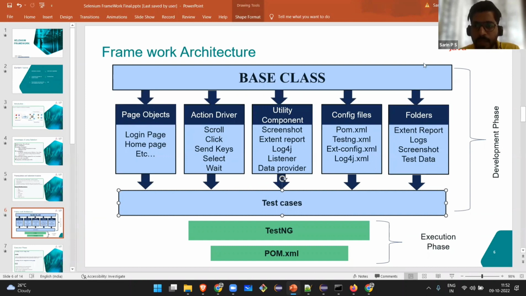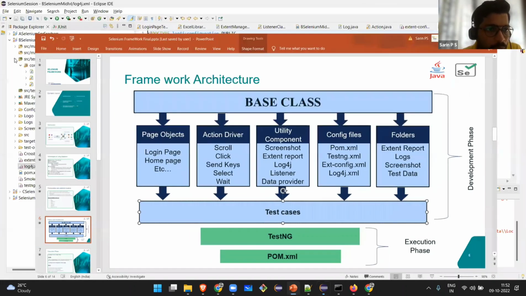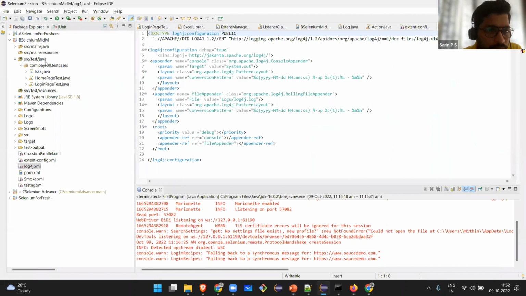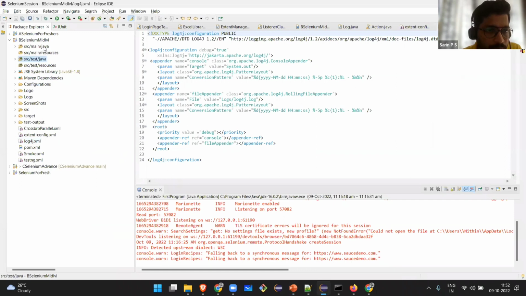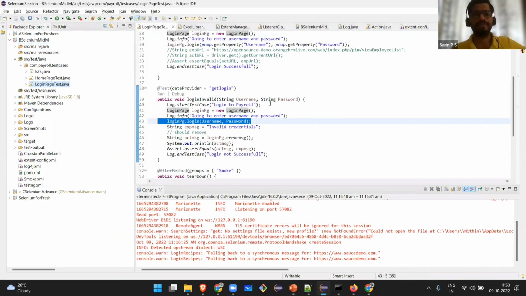Now let me show you one of my test cases. All the Java code is inside src main java. Whenever you are planning to write some test cases, you keep them inside src test java. So login page test, this is it. See how I have written the test. Don't get panicked with these things.